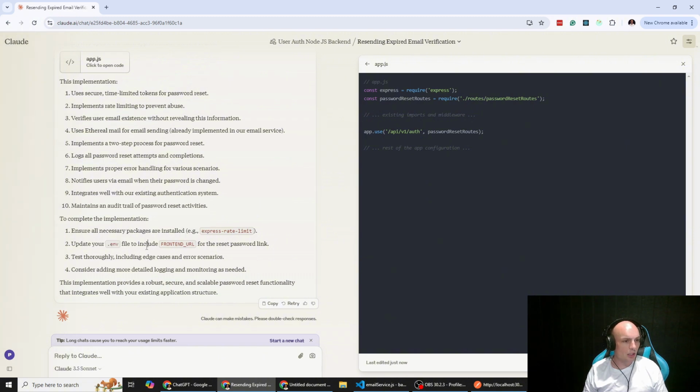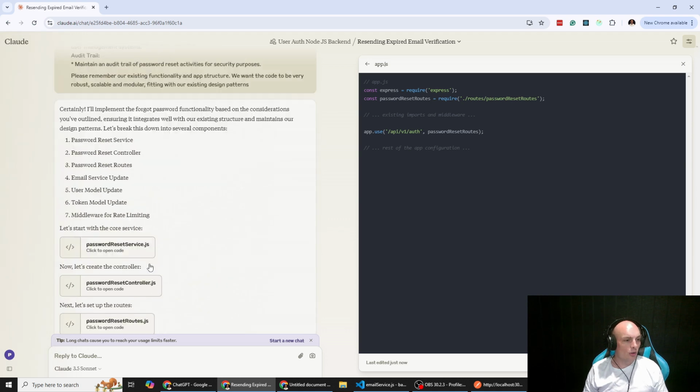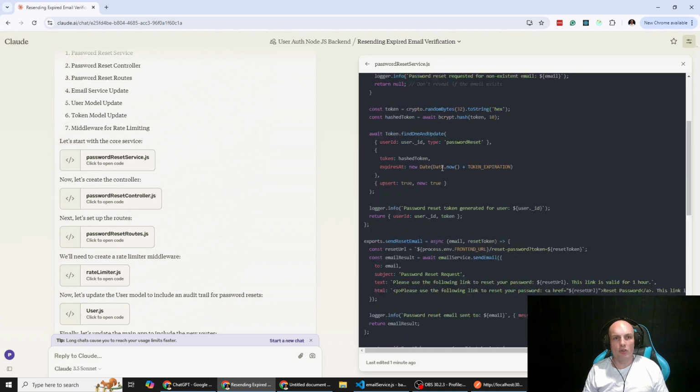We've got to update our .env file to include our front-end URL. We might already have that, but let's just double check. Test thoroughly, and consider adding more detailed logging and monitoring as needed. So we will jump straight in, go to our password reset service.